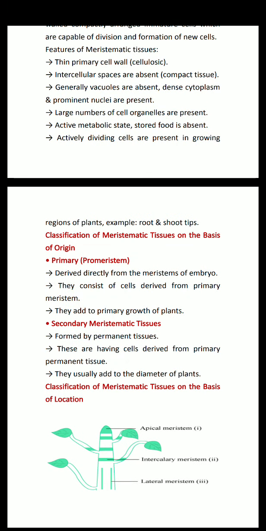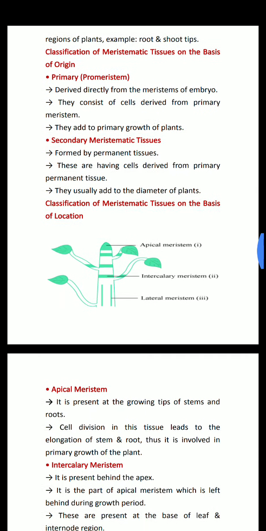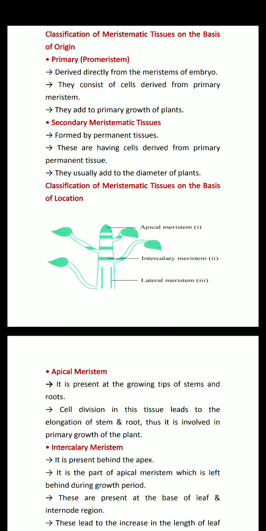They are present in growing regions of plants, such as, you tell me bacha, what parts of plants are actively growing? Yes, you are right, they are roots, stems, shoot tips. Now, classification of meristematic tissues on the basis of origin. See bacha, it can be divided into two types. First is primary and second is secondary.